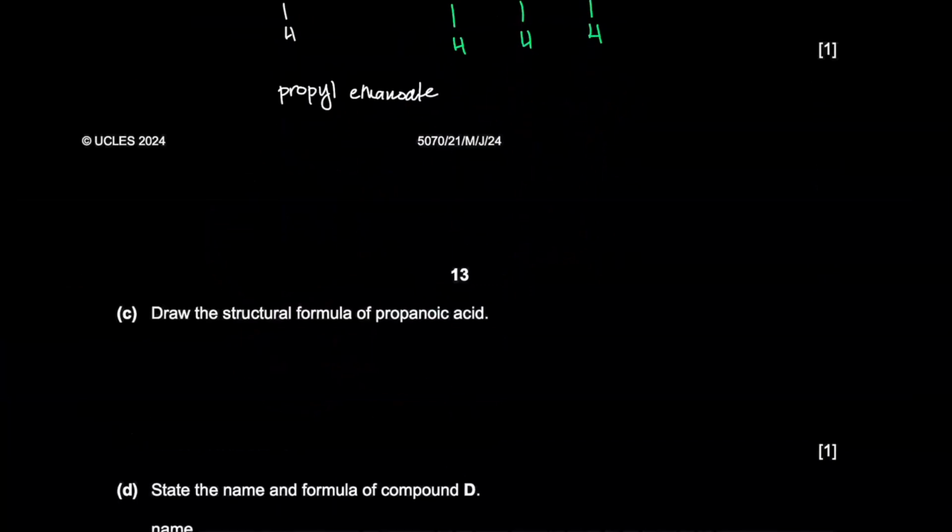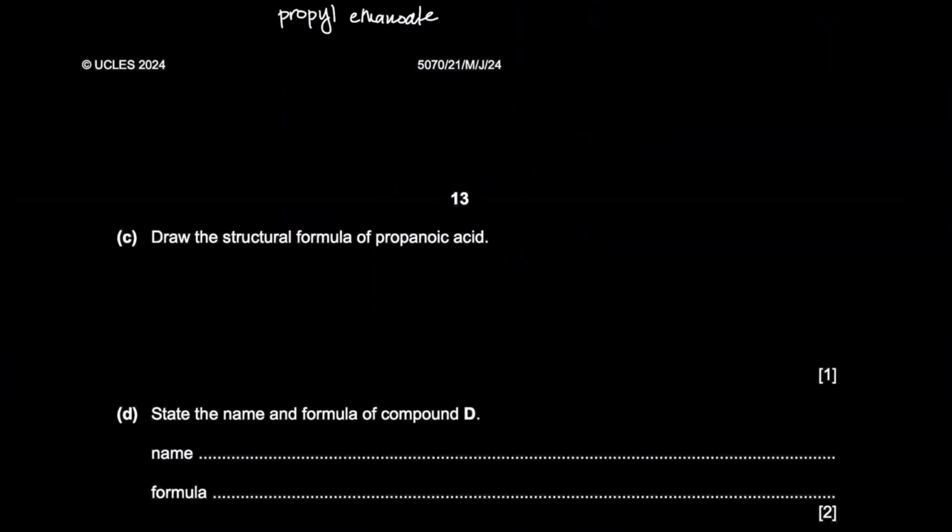Draw the structural formula of propanoic acid. Propanoic acid is three carbons, so structural formula means CH3, CH2, COOH. Okay.